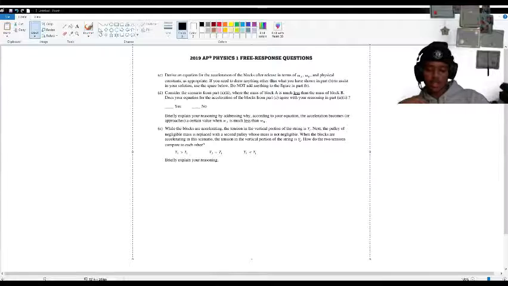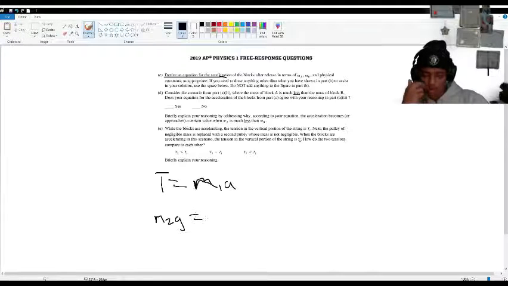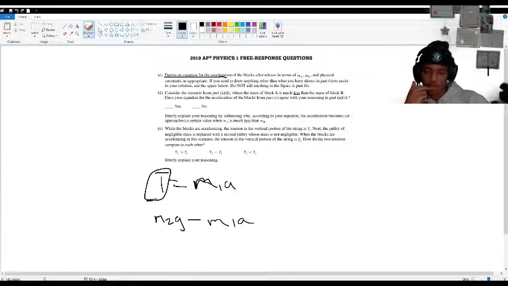So, it seems that I made a mistake when I was explaining deriving the equation. Remember what I said of T equals m, I'm just going to say 1 for A: T equals m1 a, and m2 g minus m1 a, which remember is the tension, is equal to m2 a.